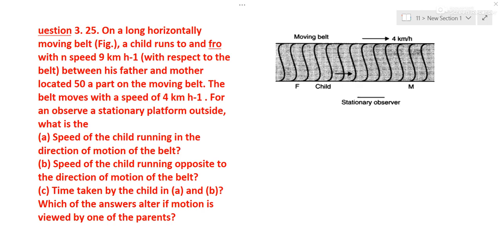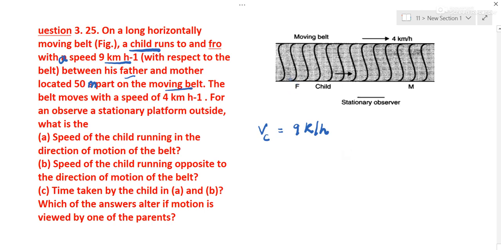Let us see this question. On a long horizontally moving belt, a child runs to and fro with a speed of 9 km per hour. The speed of the child is 9 km per hour with respect to the belt, between his father and mother located 50 meters apart on a moving belt.